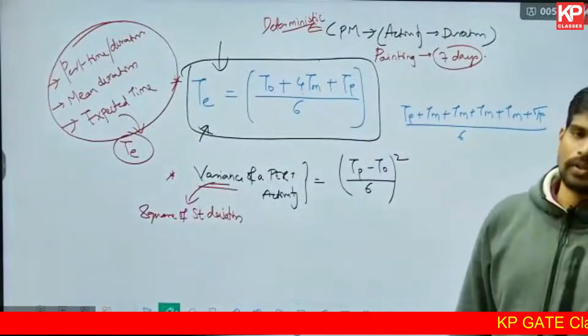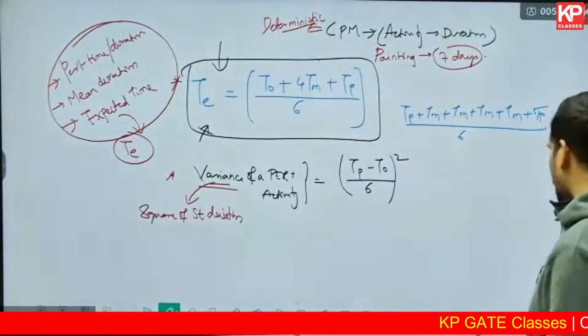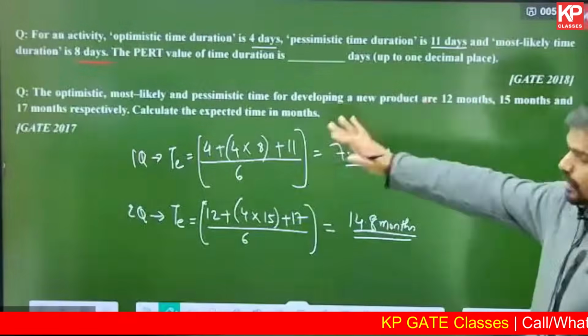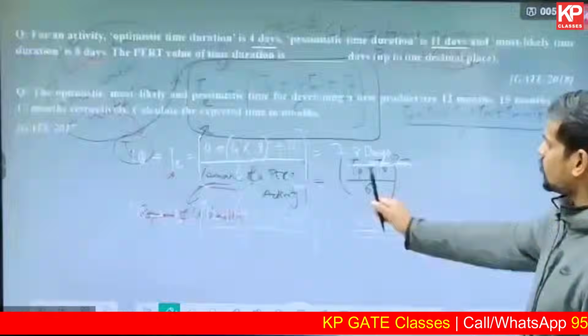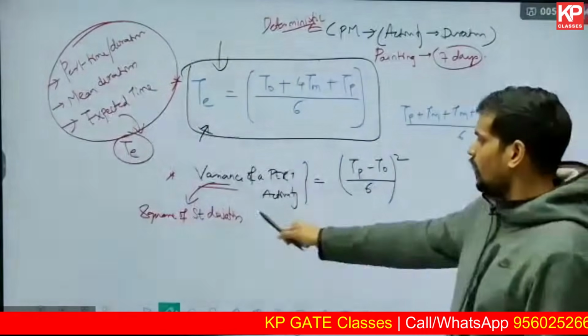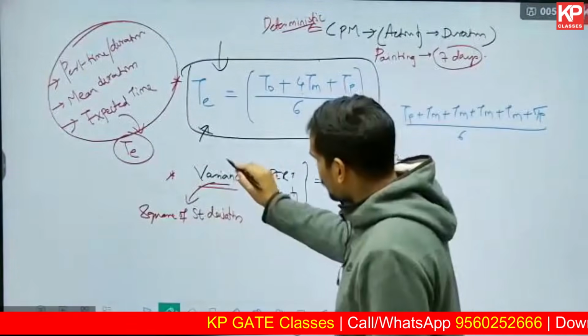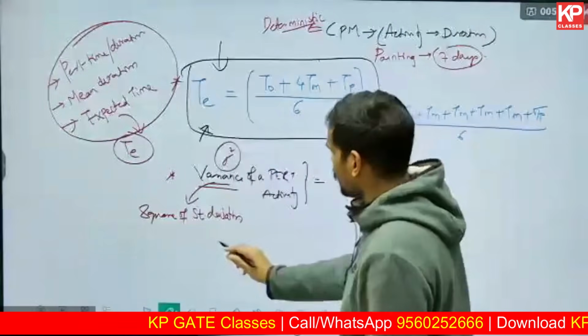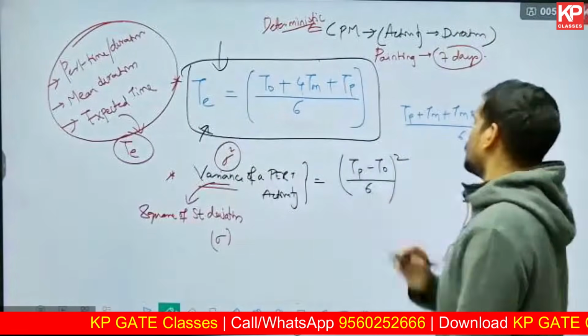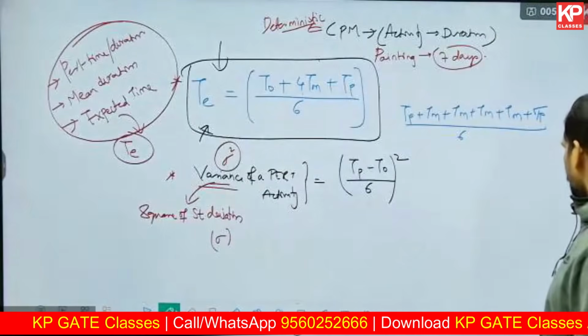And what is the relevance of it? Why do we calculate it? We have already studied that. Anyway, you can remember this as the most important point, and this is a quick recall of other important points. Variance is denoted by sigma square, and standard deviation is denoted by sigma. This is the formula for variance of a PERT activity.